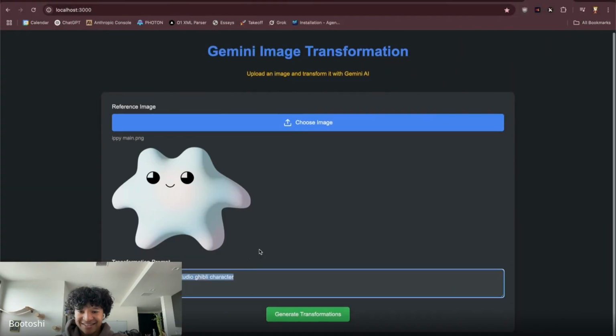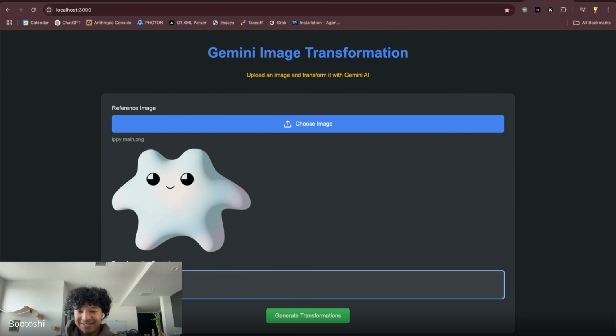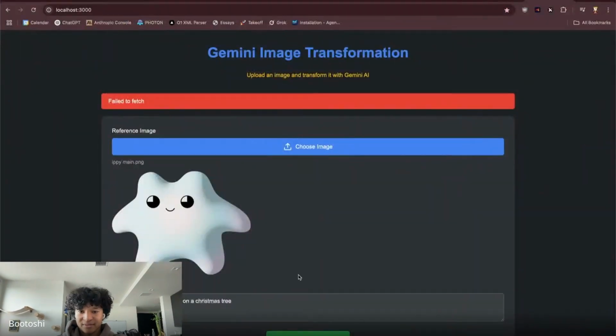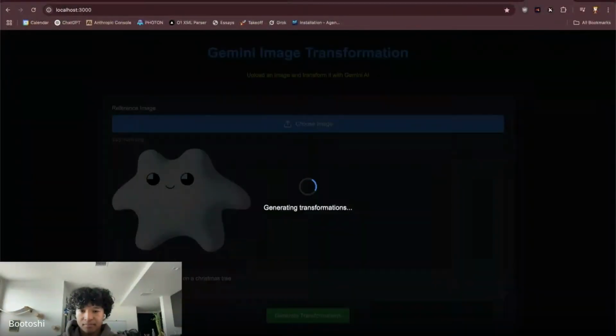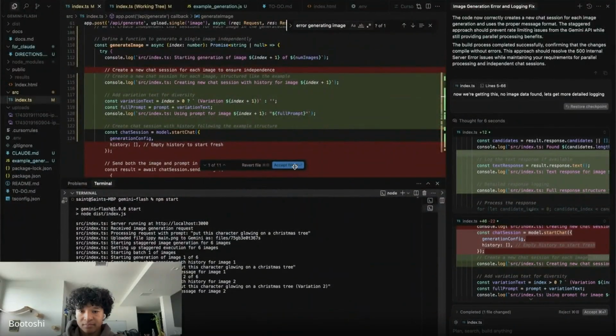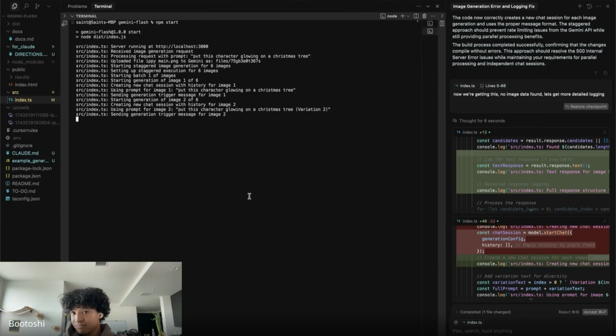Put this character glowing on a Christmas tree. Oh, I stopped the code. Oops. This one seems more.